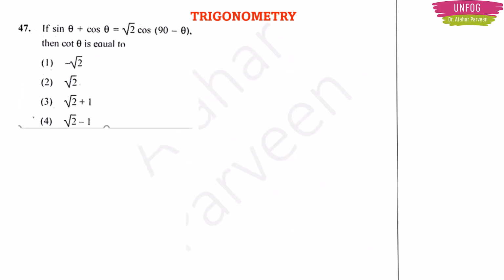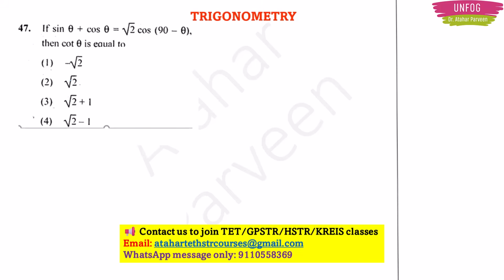Next question. By looking at the question only you can say that it is from trigonometry. The question is, if sin theta plus cos theta is equal to root 2 cos (90 minus theta), then cot theta is equal to, this is very simple, right? So they have given that sin theta plus cos theta is equal to root 2 cos (90 minus theta). Because they are asking us cot theta, we should know that cot theta is the ratio of cos theta and sin theta.